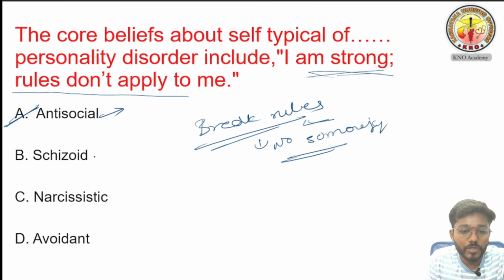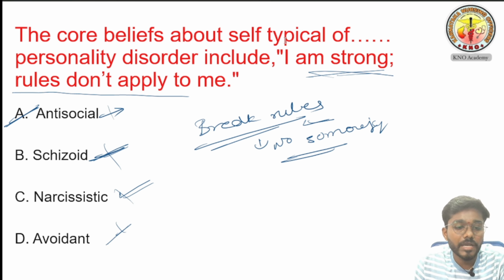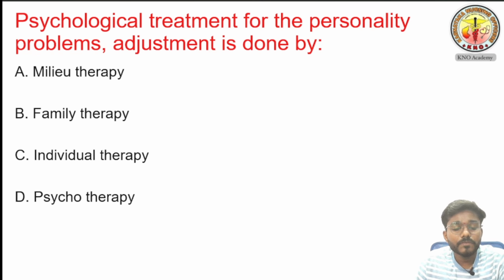So schizoid is not the answer in this one. Introvert characteristics will be there. Narcissistic also is not the answer. Avoidant also is not the answer. The answer is antisocial personality disorder. This question is the last question of today's session.